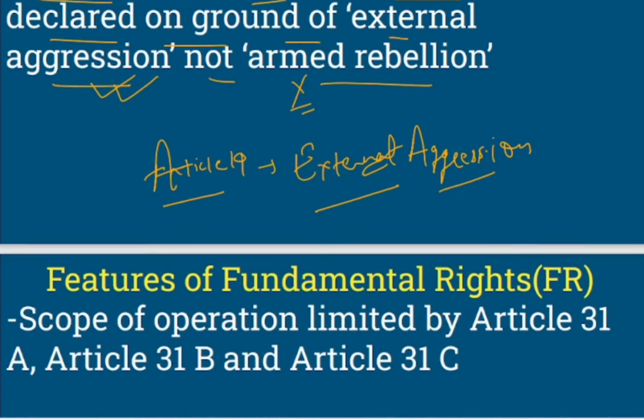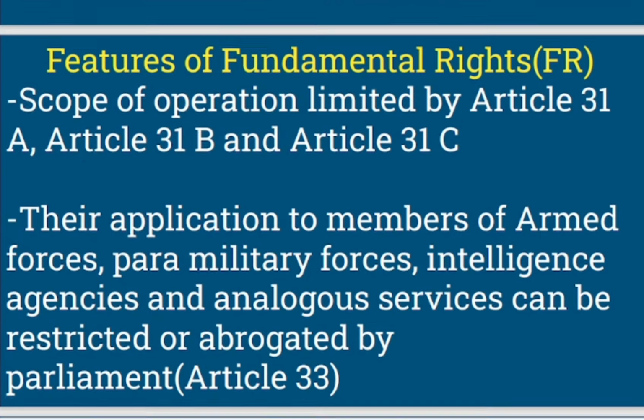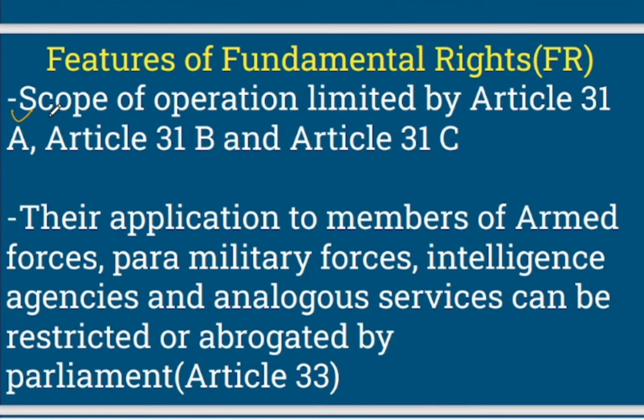Now let's move to the next slide. So here it says that the scope of operation is limited by Article 31, 31A, Article 31B and Article 31C. So we'll see these articles later on when we cover the articles of fundamental rights. For now, just know that Article 31A, 31B and 31C limit the operation of fundamental rights, right?